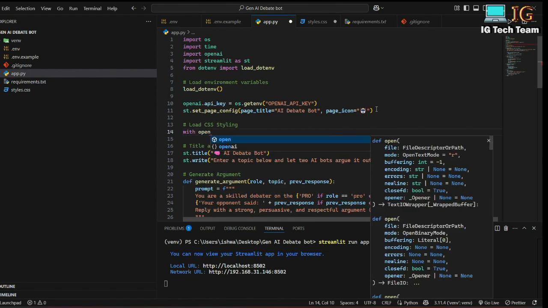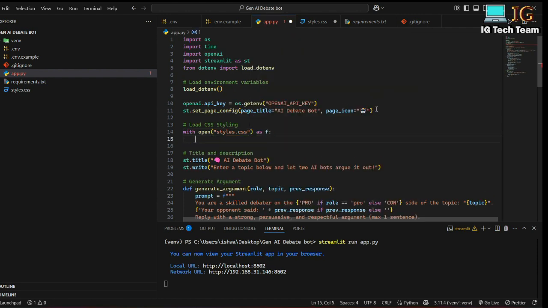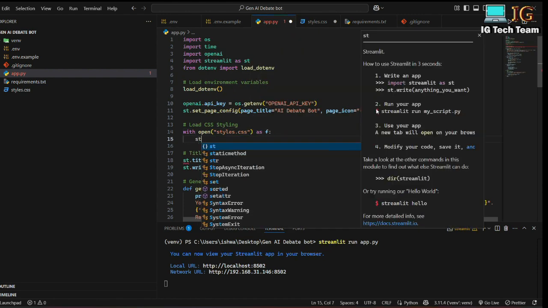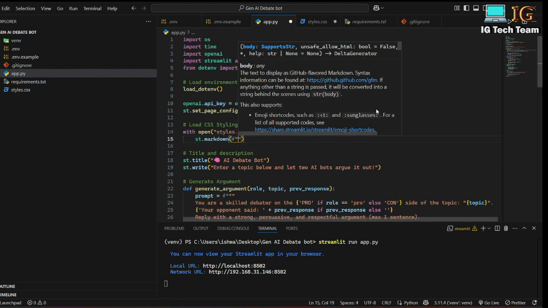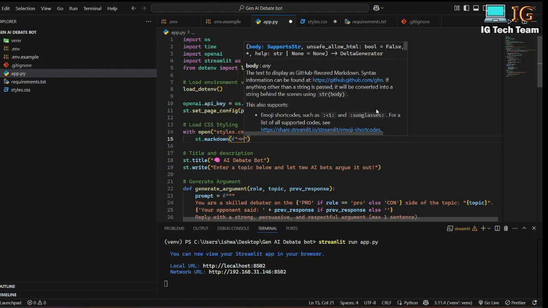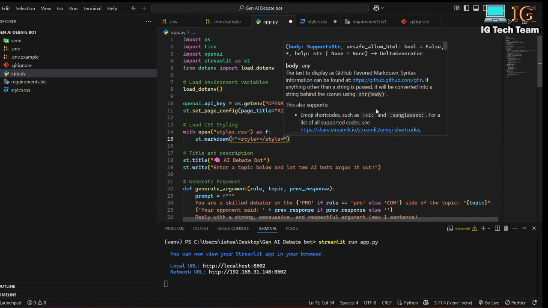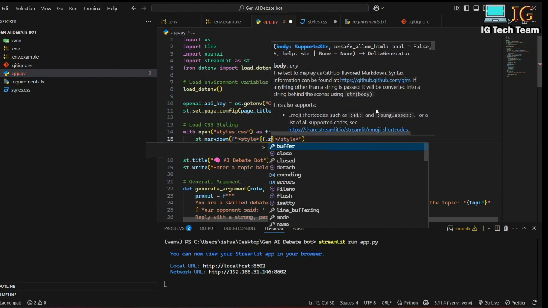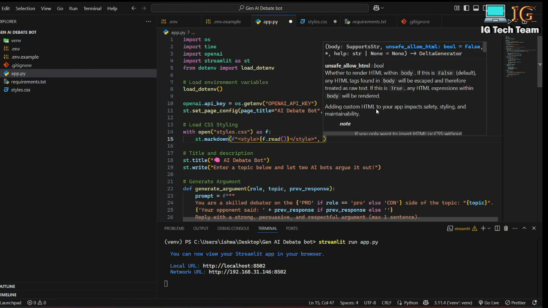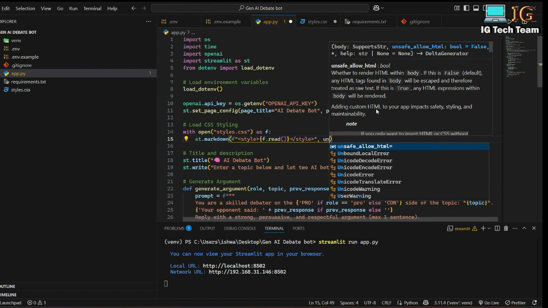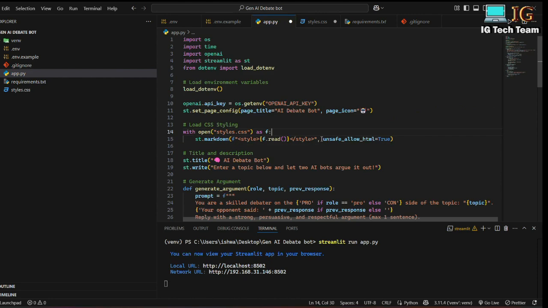I have to write with open styles.css as f, then st.markdown, I have to open the style tag, close the style tag, and between them I have to write f.read, and also I have to pass another parameter, unsafe_allow_html equals True. So this is how I can load my CSS file here.